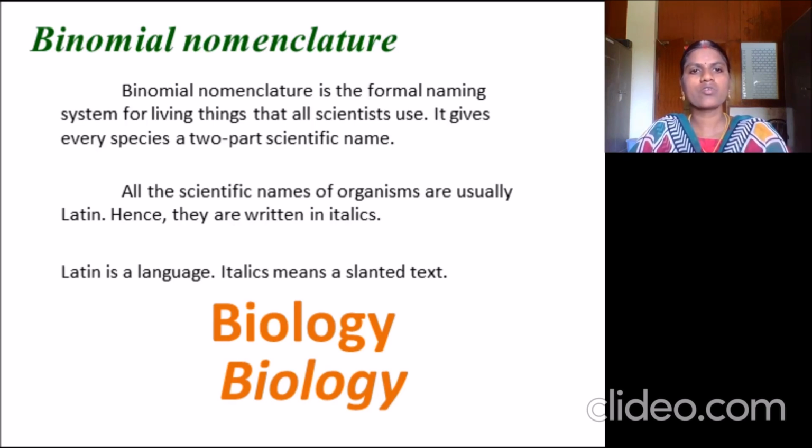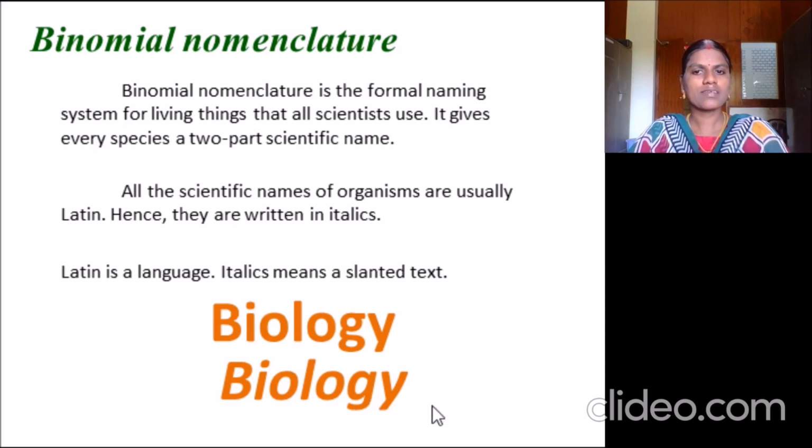Latin is a language. And scientific names are written in italics. Italics means it is a slanted text. You may notice here the word biology is given. It is normal text, whereas if it is italicized, you can see a slanted text here.